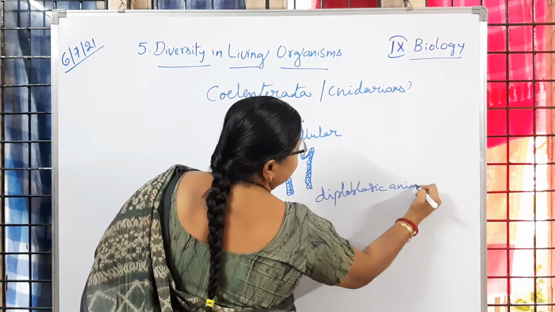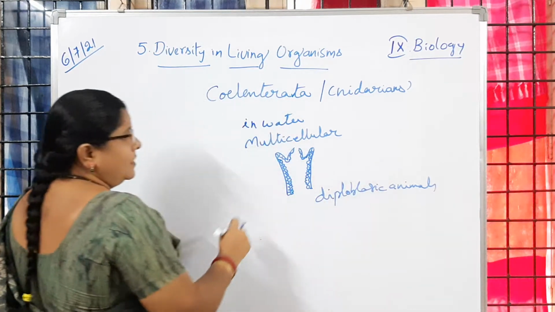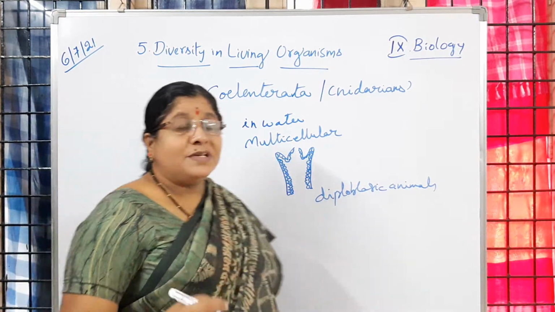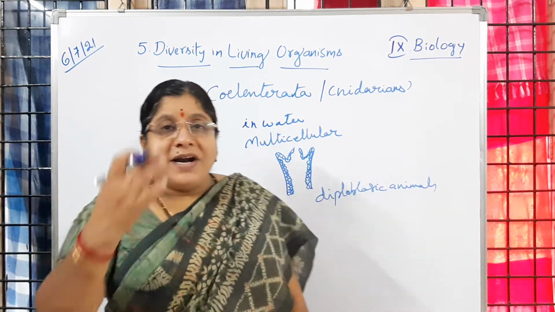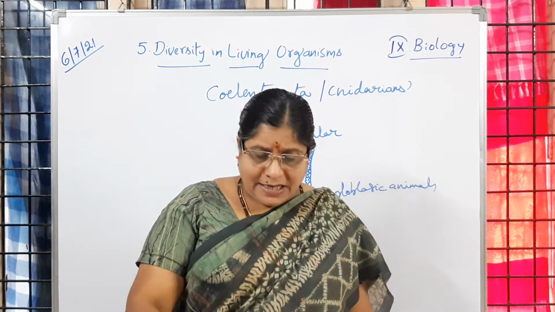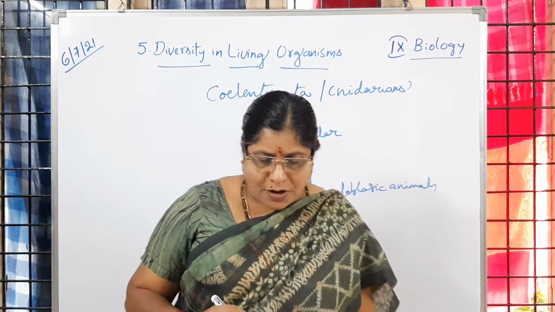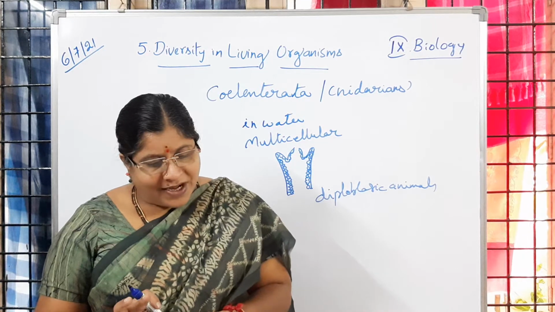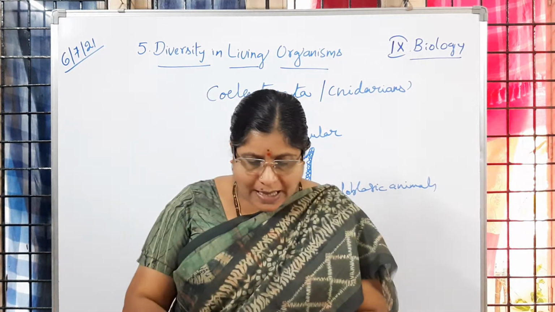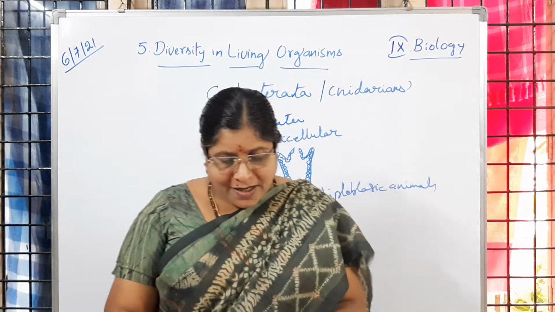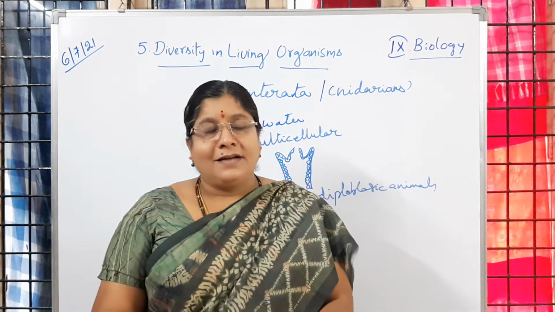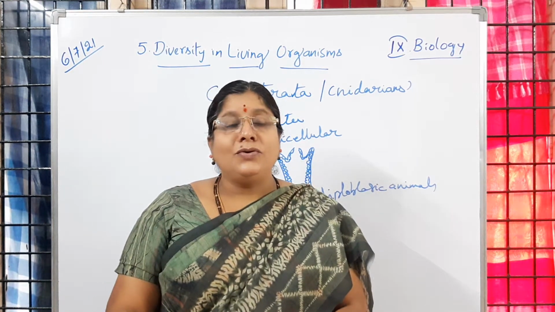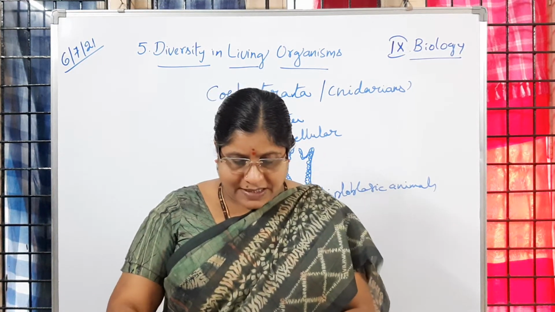And apart from that, we observe here a body cavity, which we can take as a coelom. But this cavity is not a true cavity. A true coelom is not there, children.